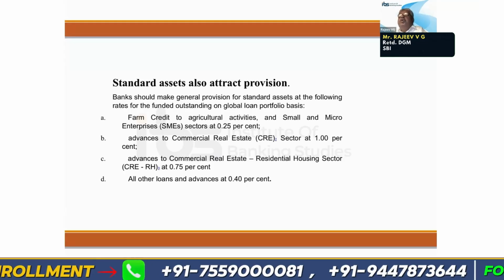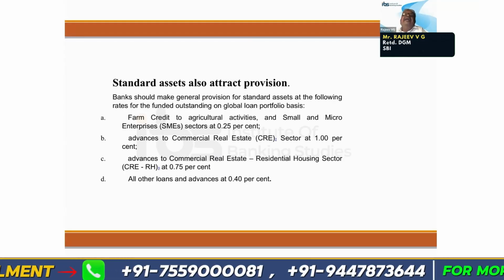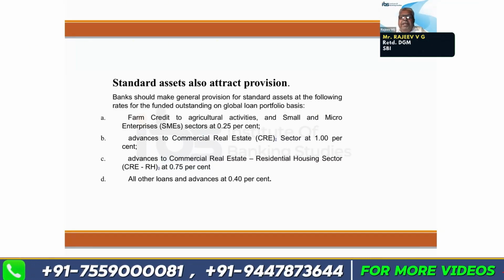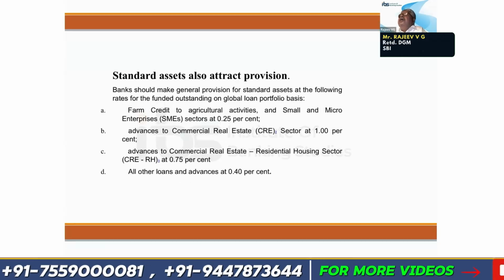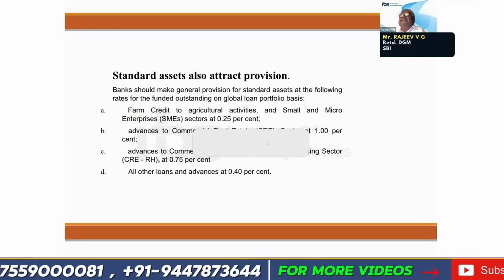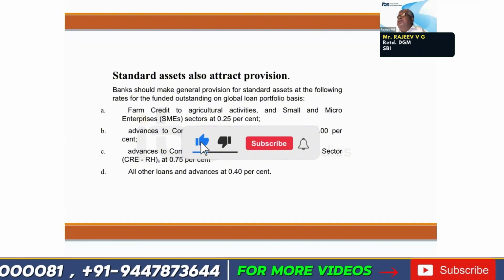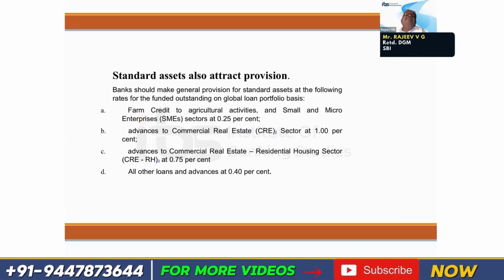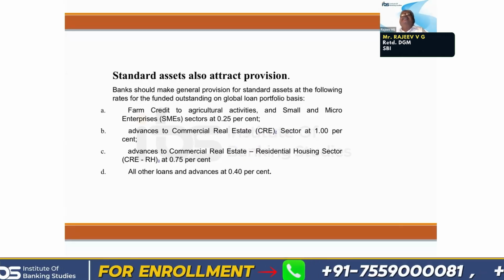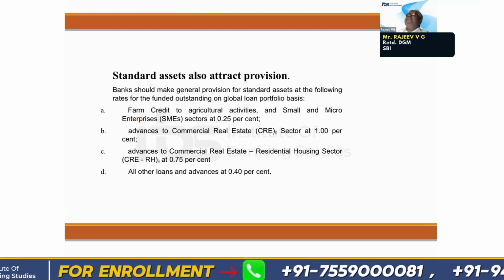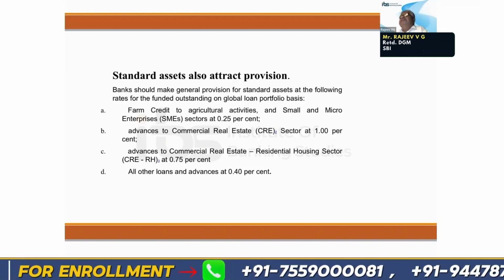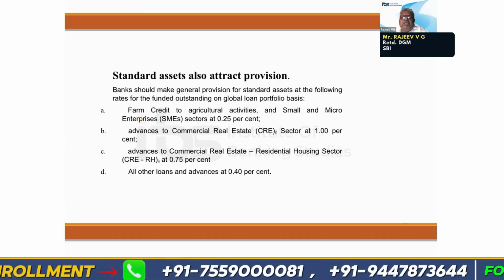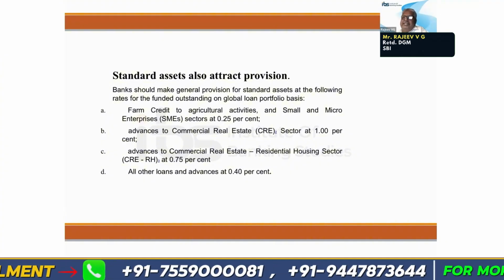Standard assets are also attracting provision. As I said, standard assets, we cannot say that these are pakka. There can be defaults in the standard assets also. Subsequently, it can become NPA also. Because up to 90 days irregularity, we are classifying as standard assets. Standard assets, we cannot say that they are pakka, they are not pakka. So we have to provide for that also. Very small provision has to be maintained for standard assets also.